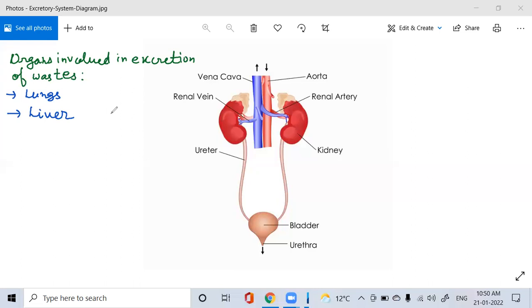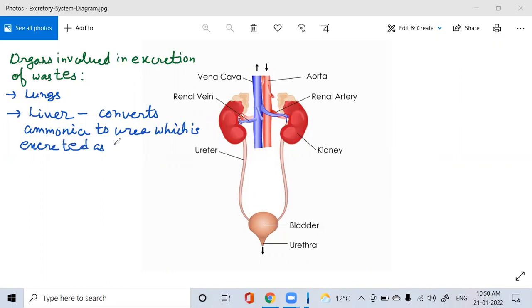Now the liver converts ammonia to urea, and this urea is excreted as sweat and urine.